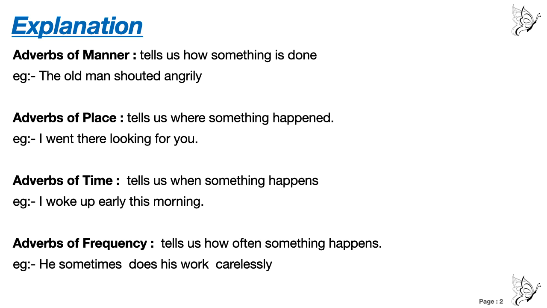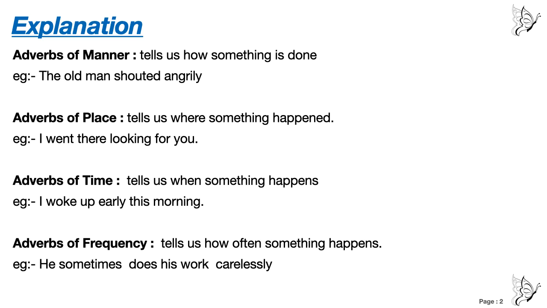For example, I woke up early this morning. Now early is a time. Okay, early indicates time. I woke up early this morning. If instead of early you simply write I woke up this morning, then also the sentence is correct, but we have to mention the time so that it will be clear when the action has taken place.